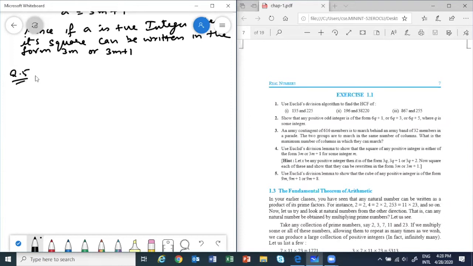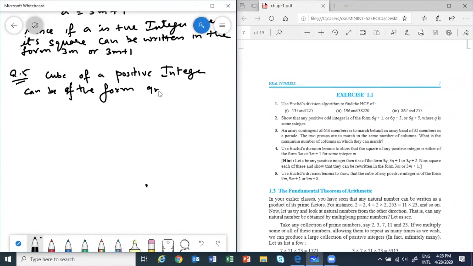Question number 5: we have to show the cube of a positive integer can be of the form 9m, 9m plus 1 or 9m plus 8.